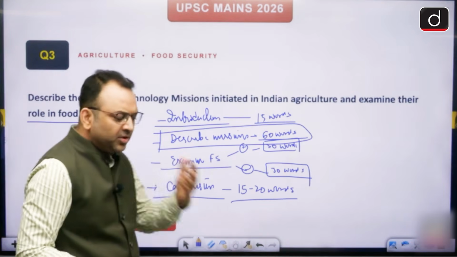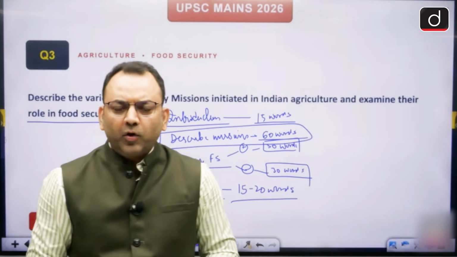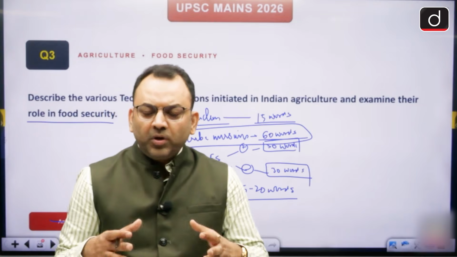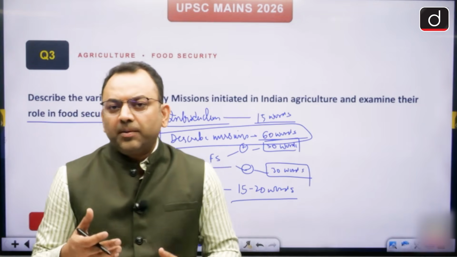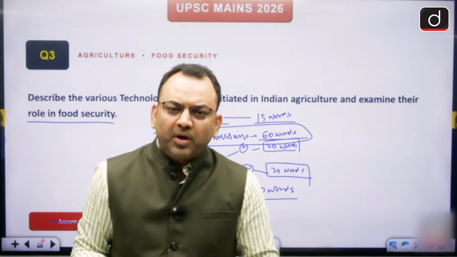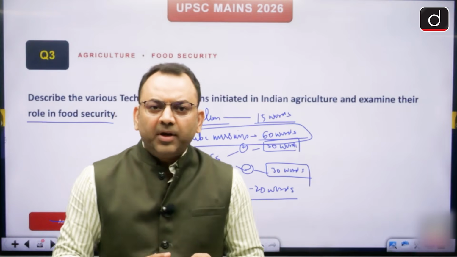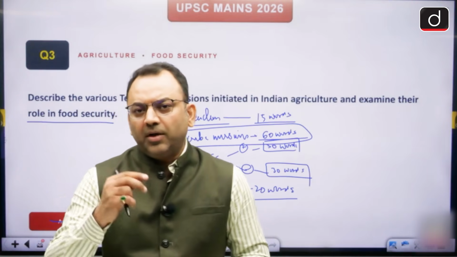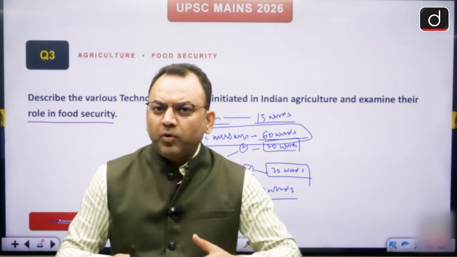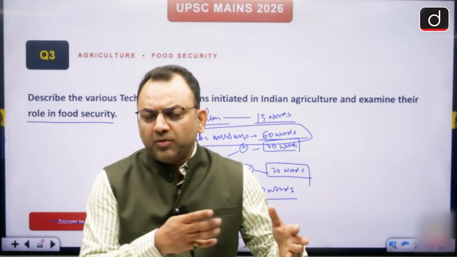Then the missions have led to some advantages: we have reduced our import of oil seeds, right? We are a country with a food surplus, because the National Food Security Mission 2007 has led to surplus production in the country. We have reduced our dependence on imported oil seeds and pulses. We are a country with great cotton production due to the BT cotton that we introduced in 2000 onwards.